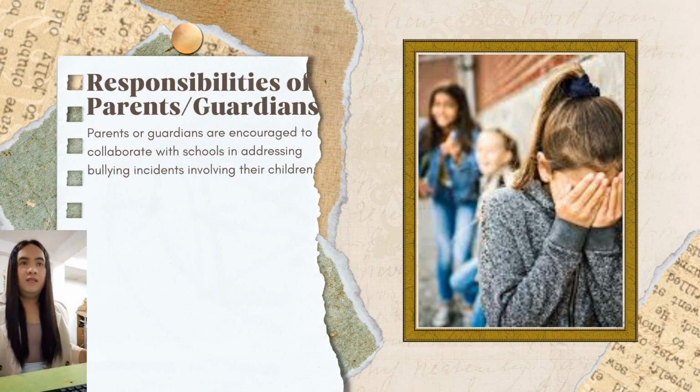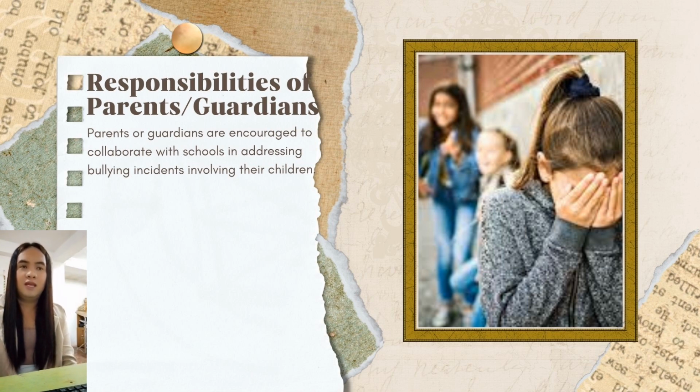The responsibilities of parents or guardians. In here, the parents or guardians are encouraged to collaborate with schools in addressing bullying incidents involving their children. Parental responsibilities might include that they can monitor their child's behavior and online activities to prevent involvement in bullying.